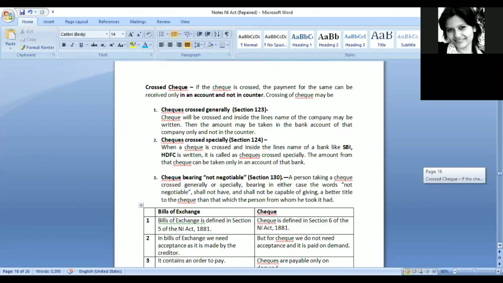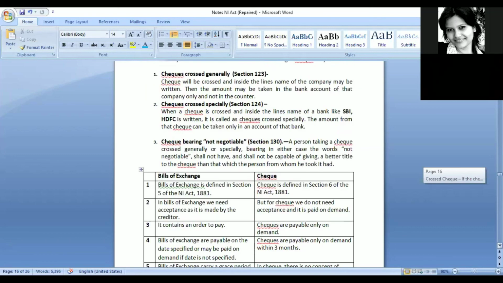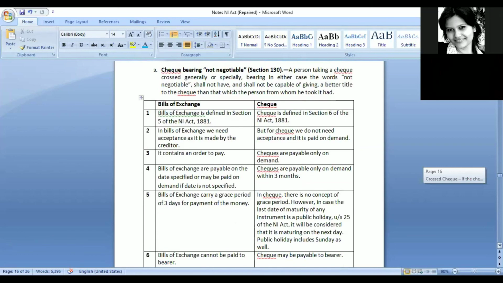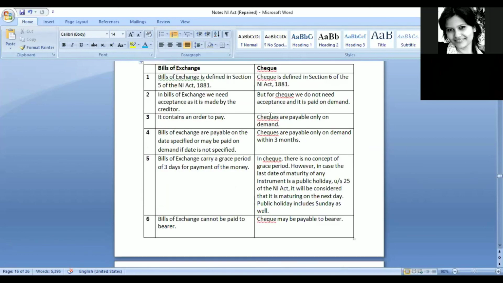So I have seen questions being asked from the crossing part. So try to remember the sections and the two different types. Now, what are the differences between checks and bills of exchange?